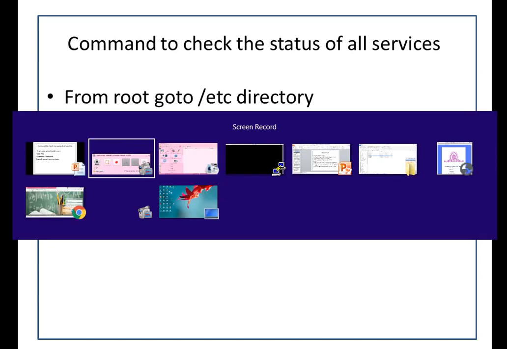Now we will execute these commands in our Linux. I have logged in as root and here I will write the ls command to list all the services available in the Linux system. So ls /etc/init.d. init.d is the directory where all the services are present.